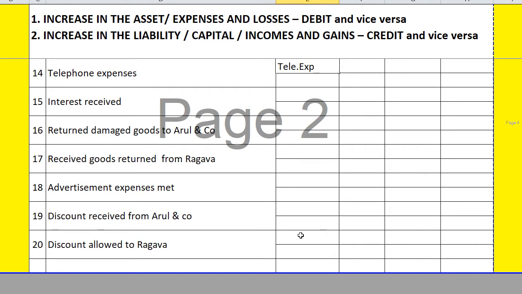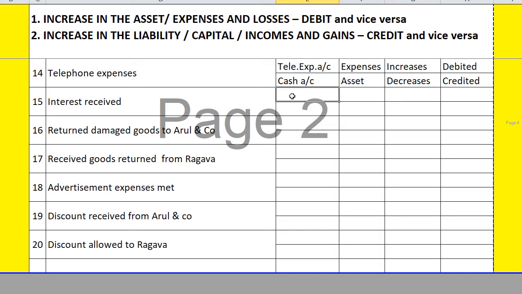Children, here there is no place, so I'm writing in a short form, but you do not do so in your notebook. You must write in full form. Telephone expenses account is one, and other one is cash. So it is under expenses account, increases and debit. Cash asset decreases, so credited. Good.